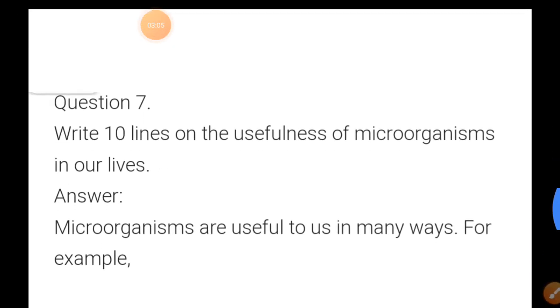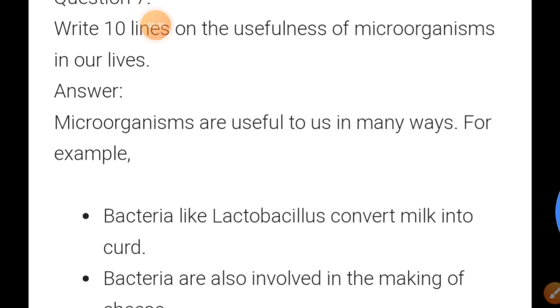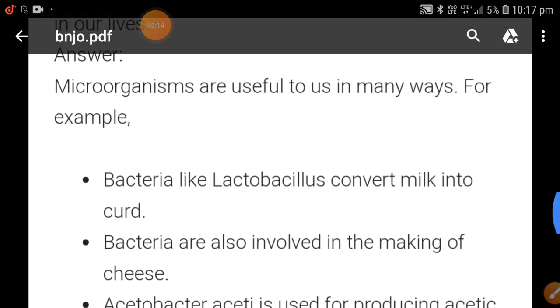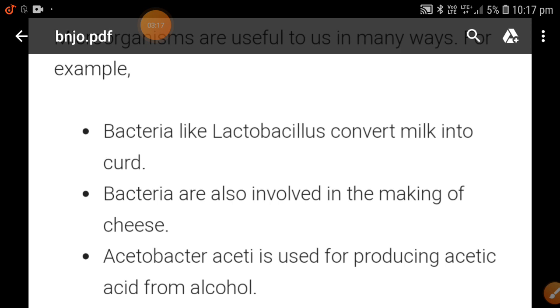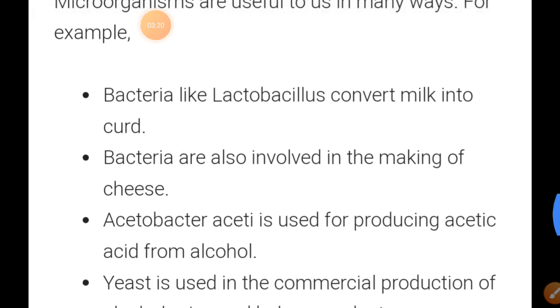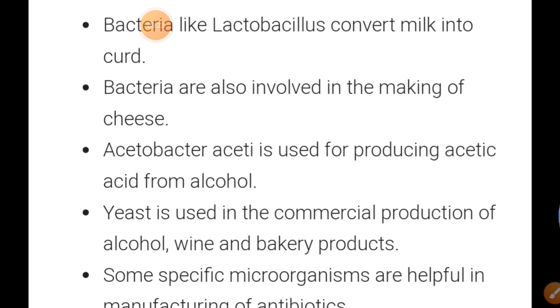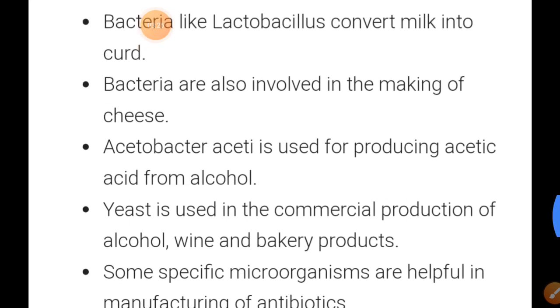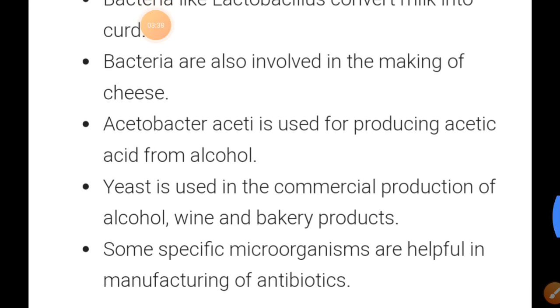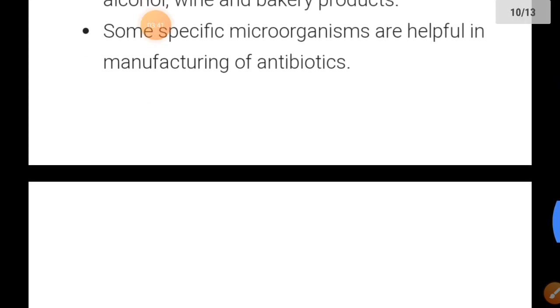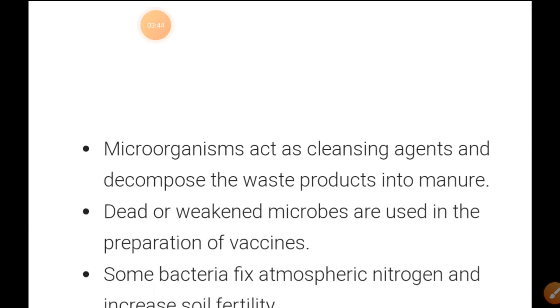Write 10 lines on the usefulness of microorganisms. Microorganisms are useful to us in many ways. For example, bacteria like Lactobacillus convert milk into curd. Bacteria are also involved in making cheese. Acetobacter aceti is used for the production of acetic acid from alcohol. Yeast is used in the commercial production of alcohol, wine and bakery products also. Some specific microorganisms are helpful in manufacturing antibiotics. Microorganisms act as cleaning agents and decompose waste products into manure.